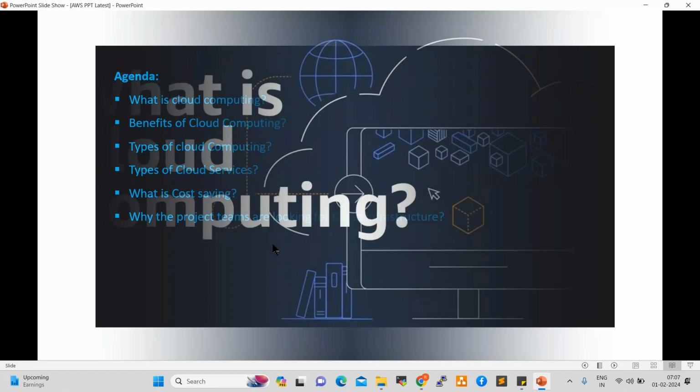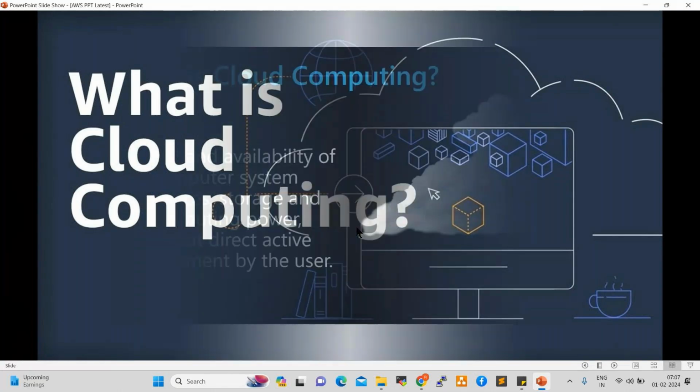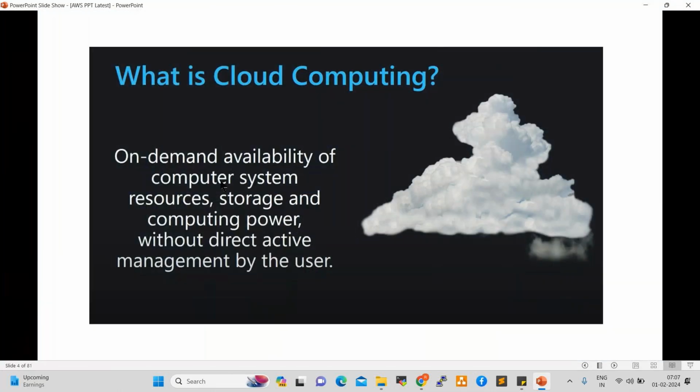So what is cloud computing? Anyone having an idea? This is the definition which I collected from Google: it is the on-demand availability of computer system resources, storage, and computing power without direct active management by the user. What is on-demand? We discussed it already in the multi-cloud with DevOps introduction.